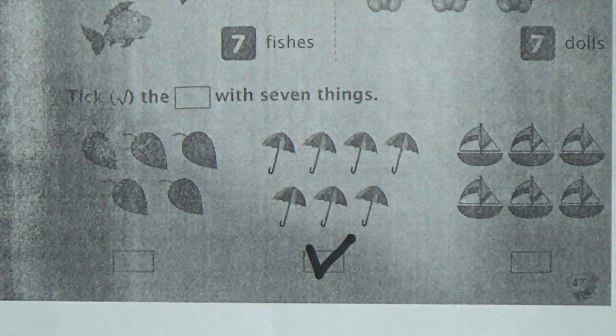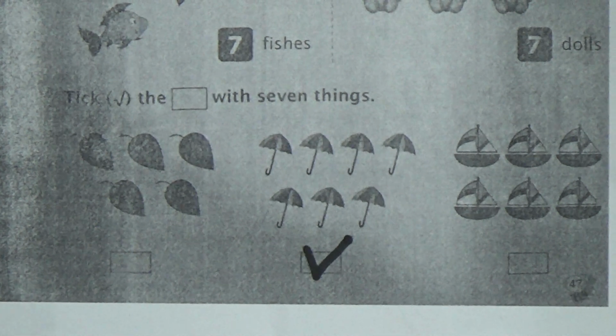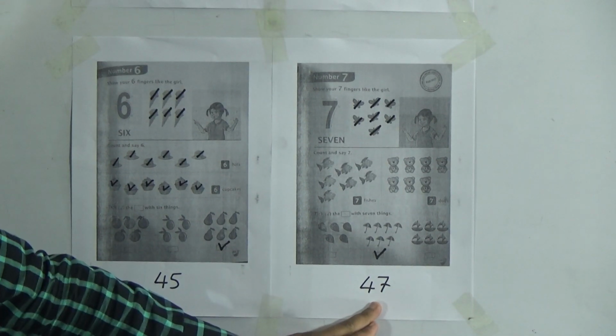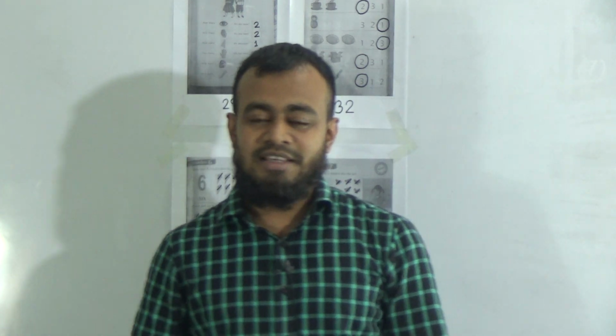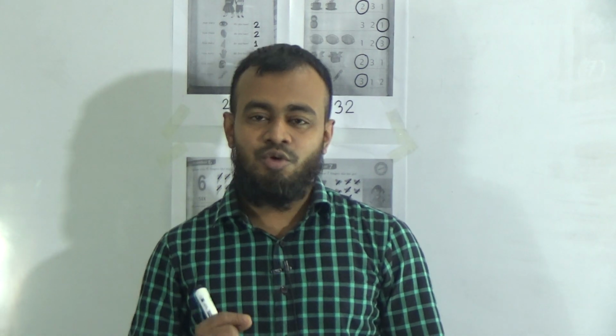Okay, I hope you have understood, my dear students. Only 4 pages we have done here: page number 29, page number 32, page number 45 and page number 47. But you need to practice at home from page number 23 to page number 62 for the half yearly examination, my dear students. Please keep practicing at home again and again.